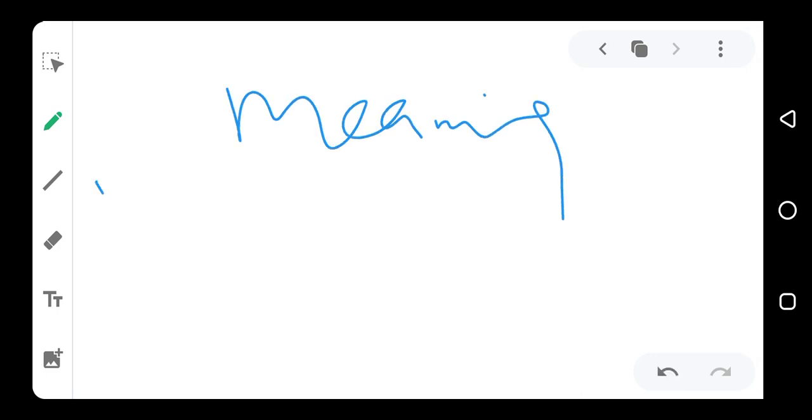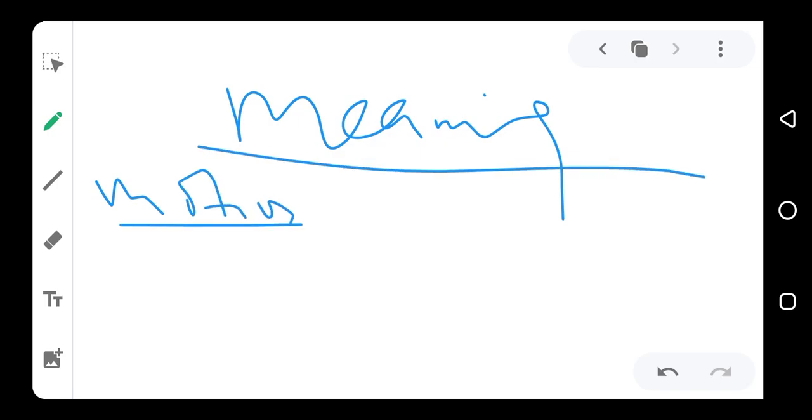Now, motion means, or a body is said to be in a state of motion, if the body changes its position with respect to time. What this means is that at different times, the body will be found at different locations.